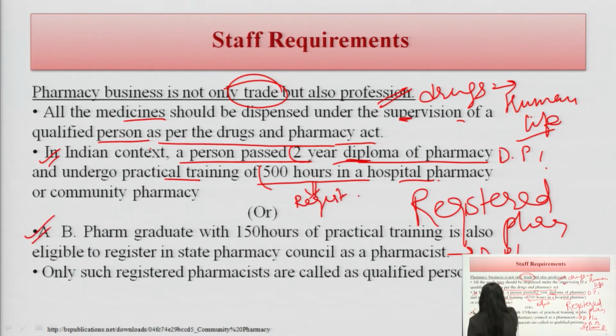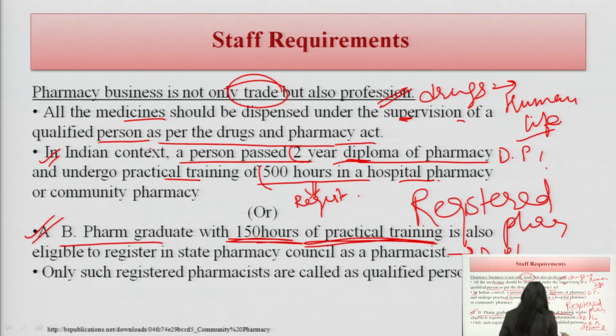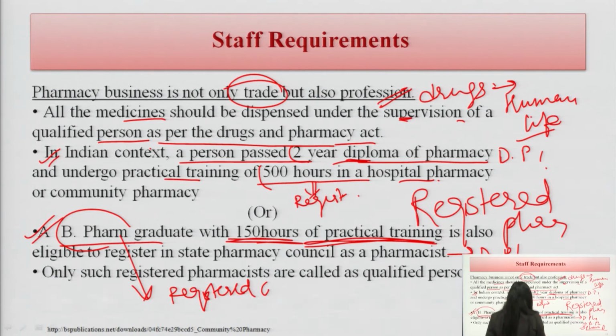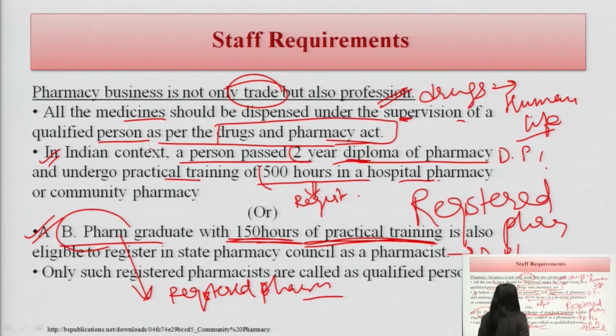Another course is B Pharm, where a graduate with 150 hours of practical training can take certification as a registered pharmacist. These points I already told you, and these are the qualified persons as per the Drugs and Pharmacy Act.